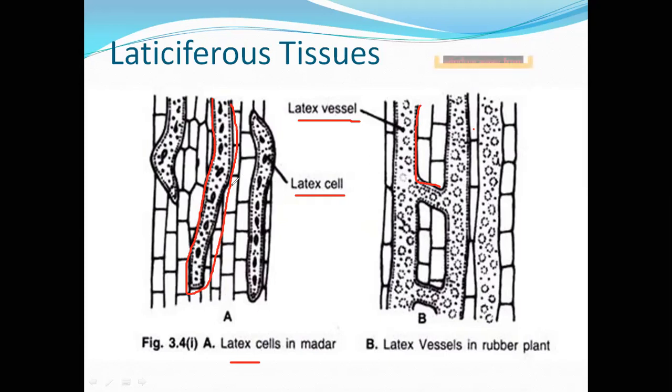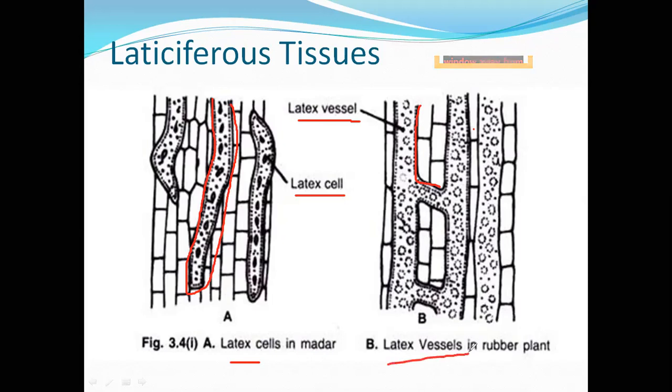They may be branched or unbranched. They are elongated. Clear? So they produce latex. Next one is vessels.